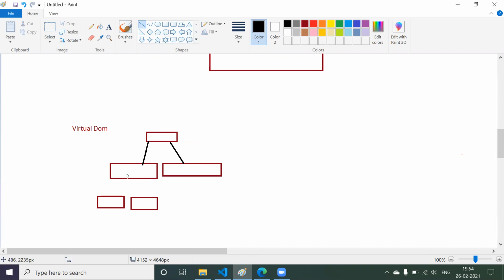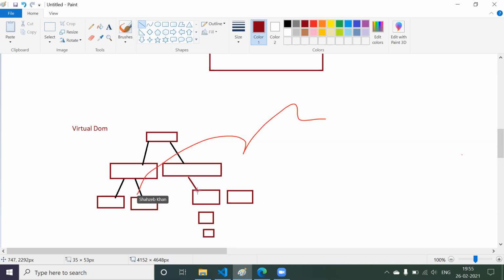The head tag will have two more tags: this is your link tag, then you have something called the style tag. Then in the body, you will have something like an h1 tag, then you might have a p tag. In this h1 tag, you might have one more div tag, and inside this div tag, you might have one more anchor tag. This is how your browser internally builds the DOM.